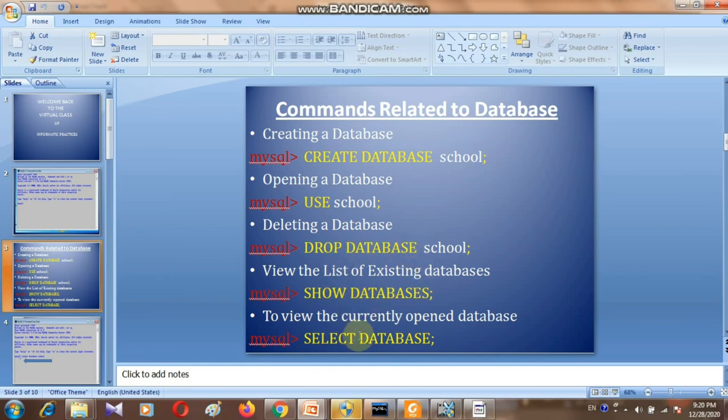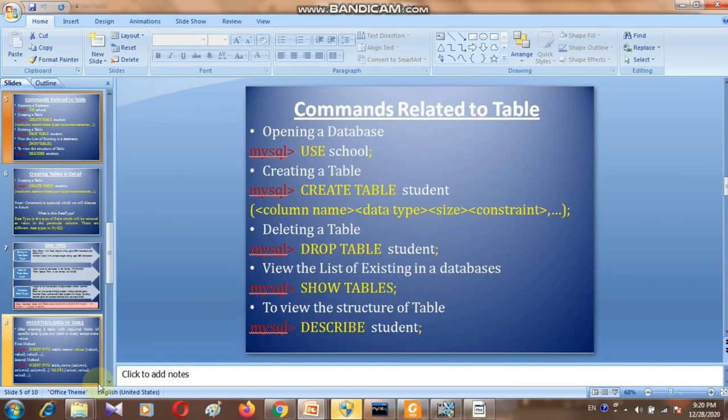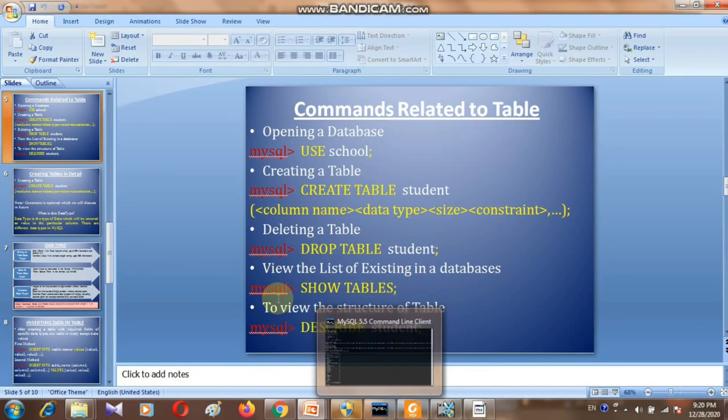Select database, how can we select the database? Create database I have discussed. Now moving to the next one, commands related to the table. What are the commands used? I have discussed create table. Creating a table is a very, very important part. Drop table, show tables, these things are very, very important. So first I'm going to create the table.